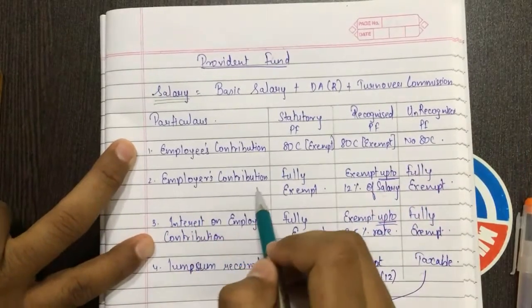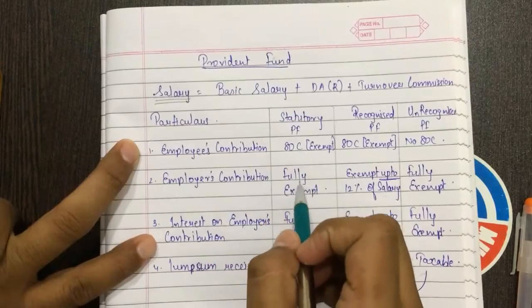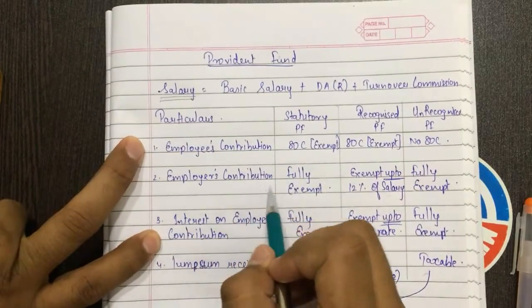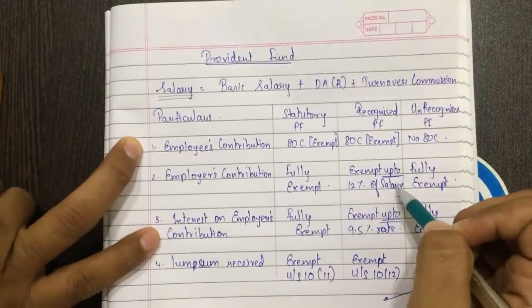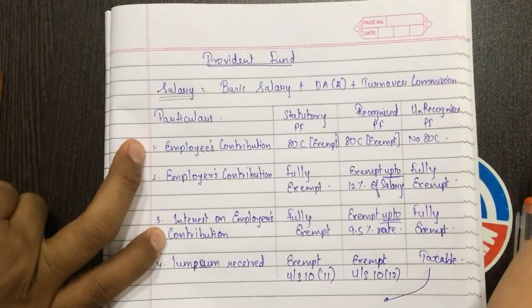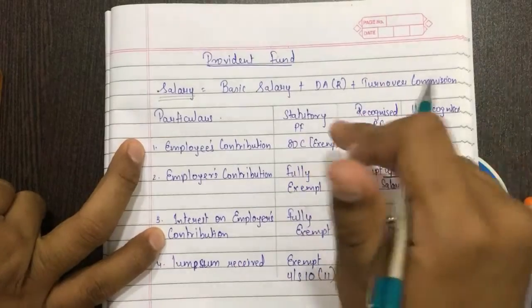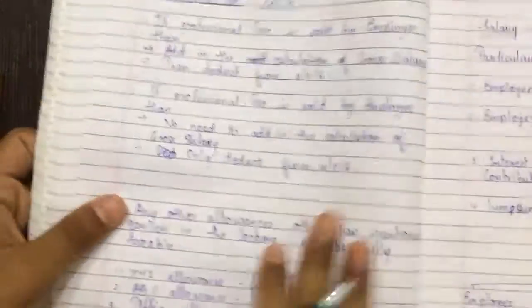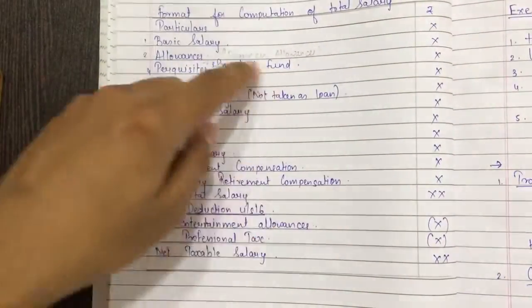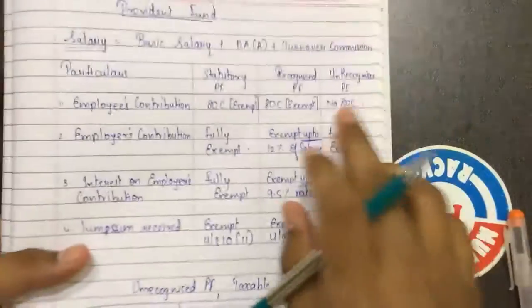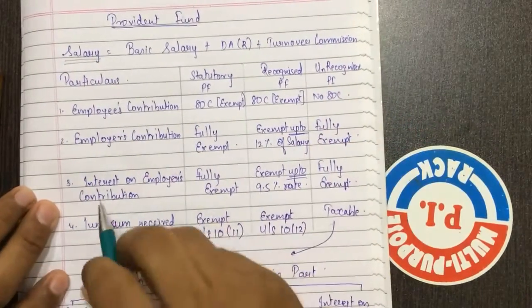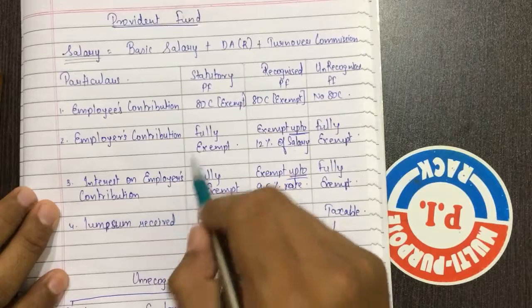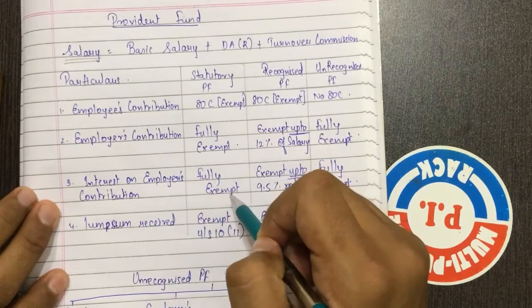If employers contribution to statutory provident fund, then it is fully exempt. If employers contribution to the recognized provident fund, then it is exempt up to 12% of salary. That is, more than 12% of salary will be added to the provident fund for the computation of gross total salary. I hope you all are understanding it. And employers contribution to unrecognized provident fund is fully exempt. Interest on employers contribution to statutory provident fund is fully exempt.